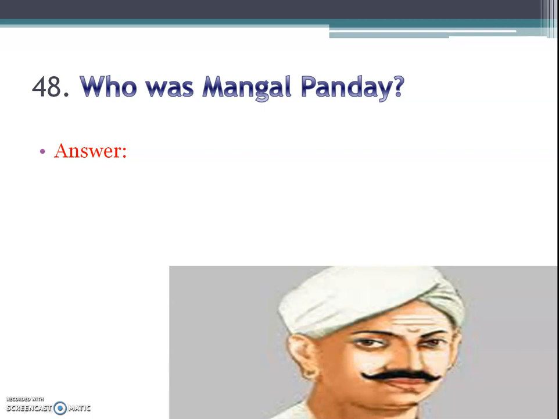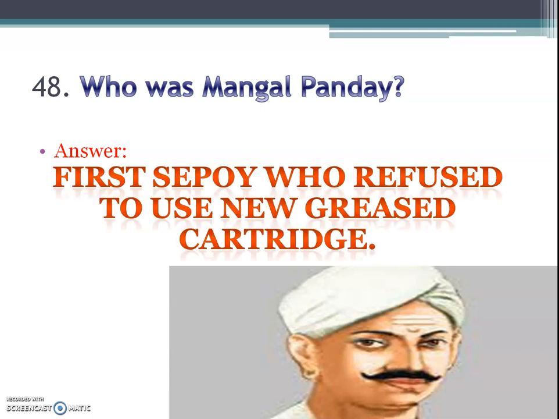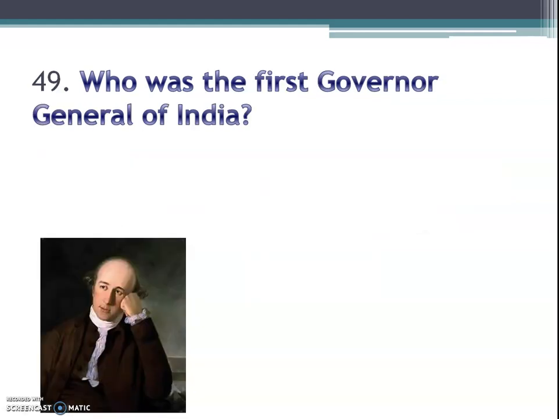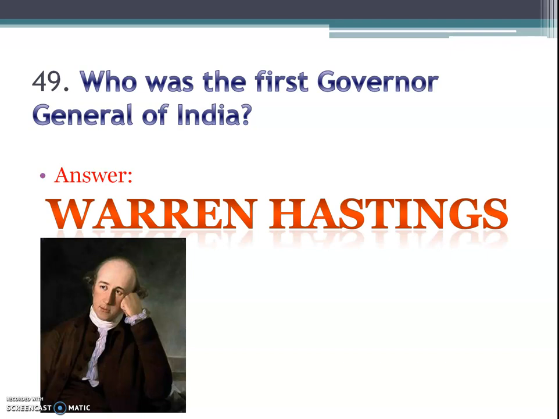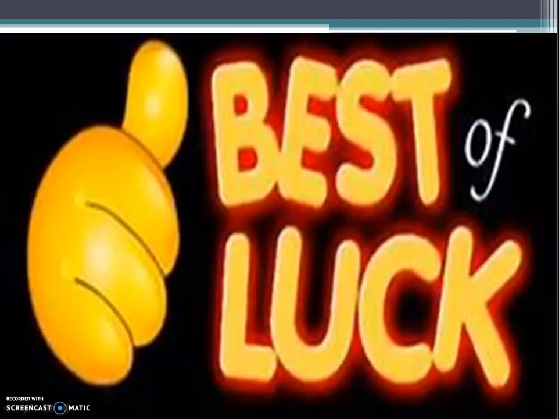Who was Mangal Pandey? The answer is the first sepoy who refused to use the new greased cartridges. Who was the first Governor General of India? Answer is Warren Hastings.